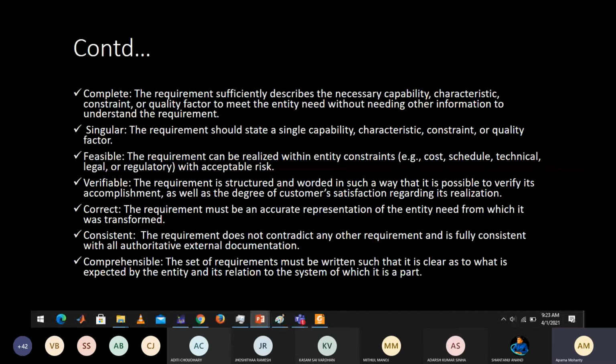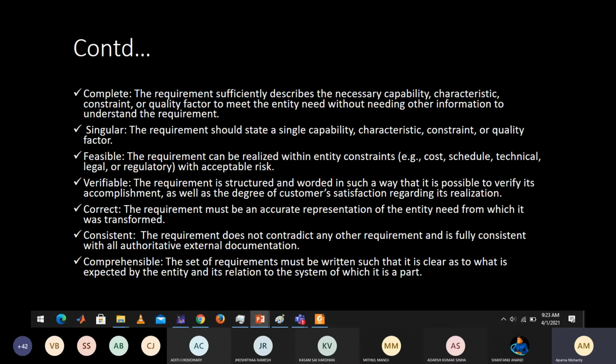If you need a GPU, mention which particular GPU. Suppose you need an NVIDIA GTX of a particular series, mention that value. Or at least, without the company name, mention whatever frequency and computing capability you need. So that is singular.